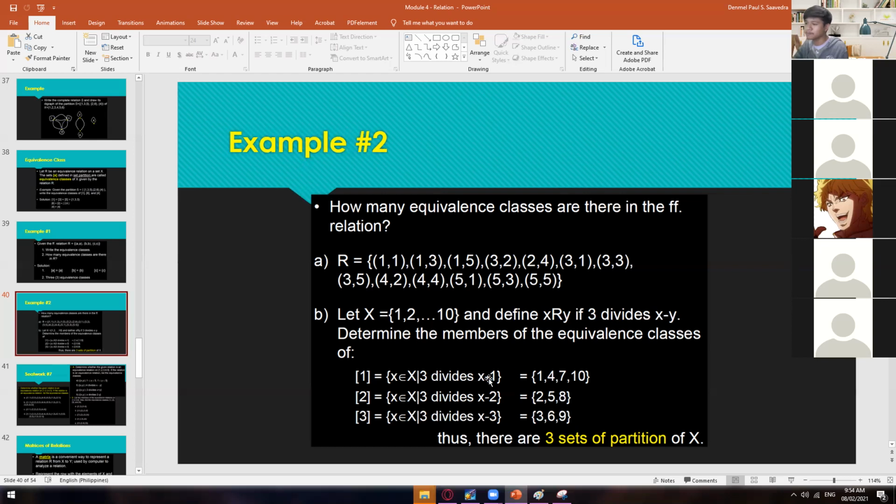So 7 minus 1 is 6. So 6 divided by 3 is 2. And then 4 minus 1 is 3. So 3 divided by 3 is 1. And then 1 minus 1 is 0. So 0 divided by 3 is 0, which is still a whole number. So again right here, we just get the list of x under this condition. The same with this one, list of x under this condition, and then list of x under this condition.